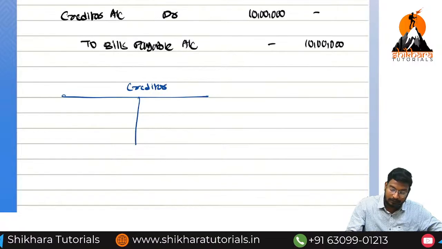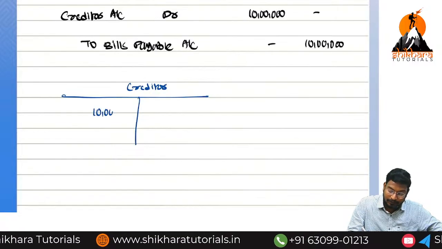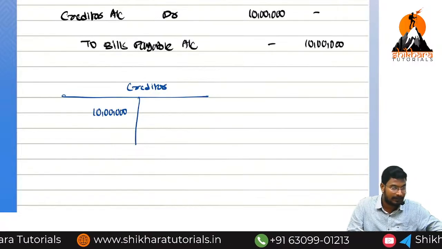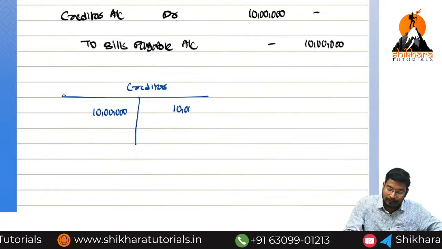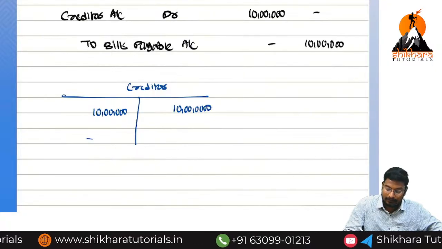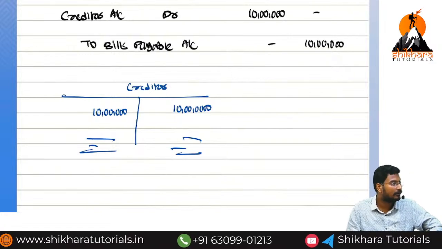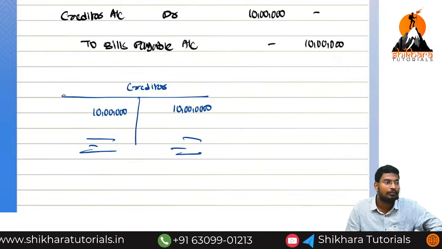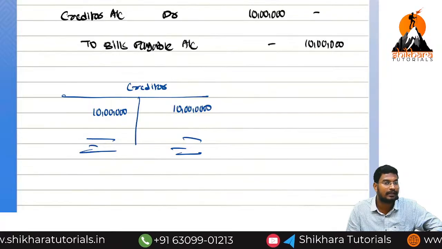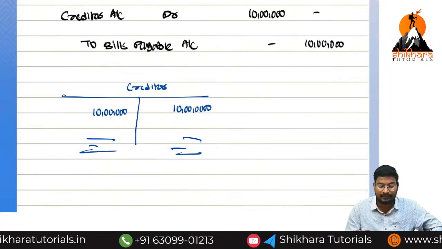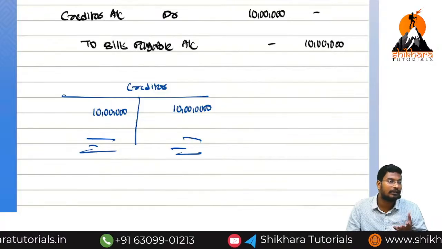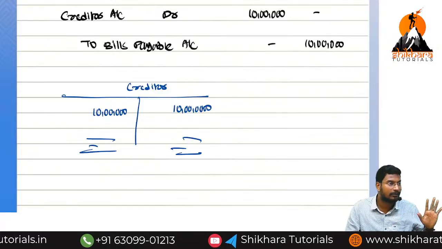Creditor account. Already in the debit side, how much amount have we recorded? Debit 10 lakhs. And again on the credit side, how much amount have we recorded? 10 lakhs. What is the account balance? 0. This is not a debit balance, and this is not a credit balance. When both sides are equal, it is called a nil balance. That means this particular account is closed in our books of accounts.